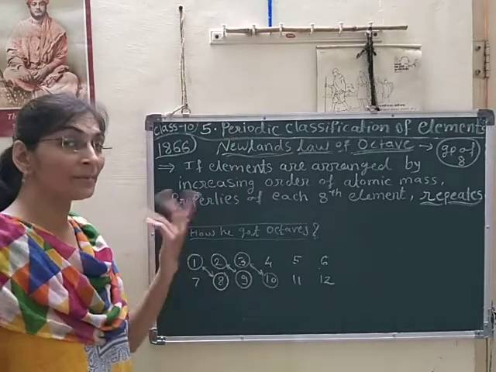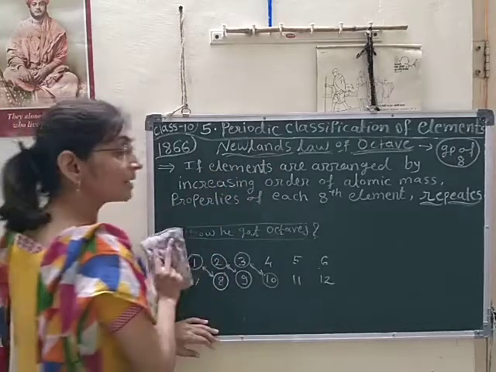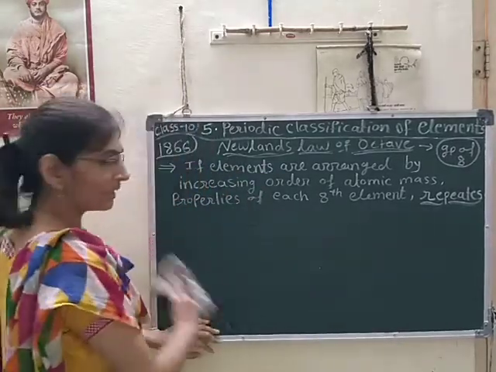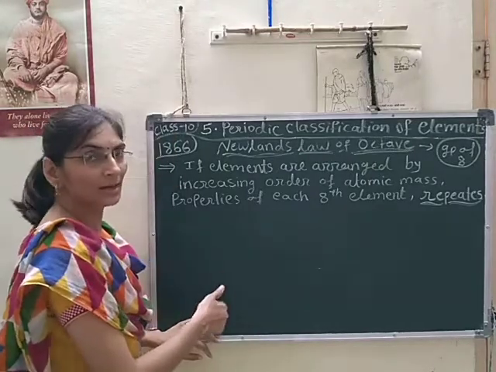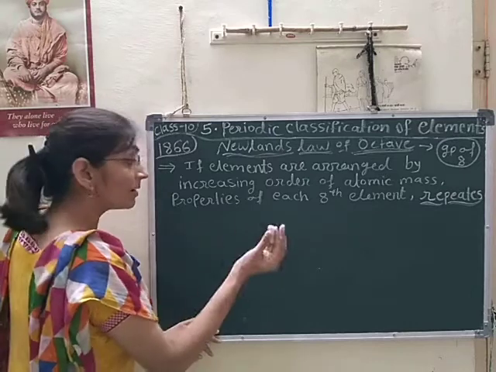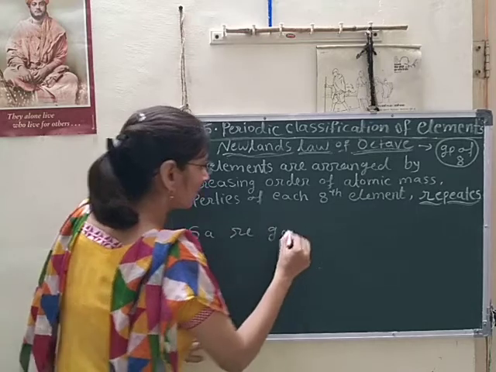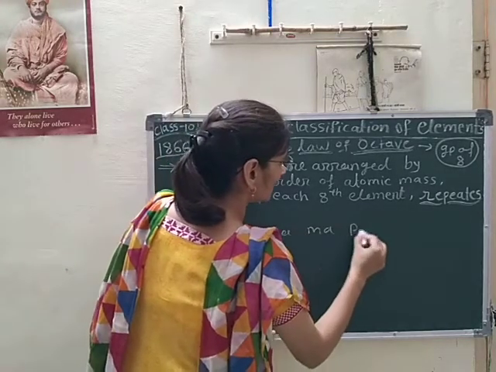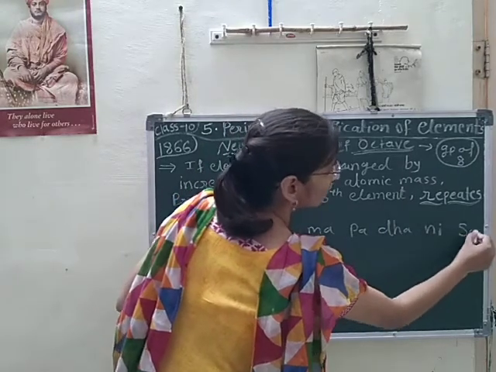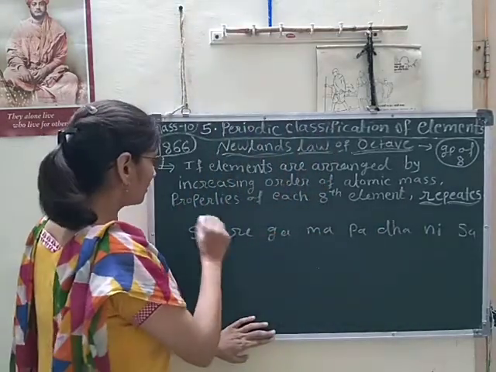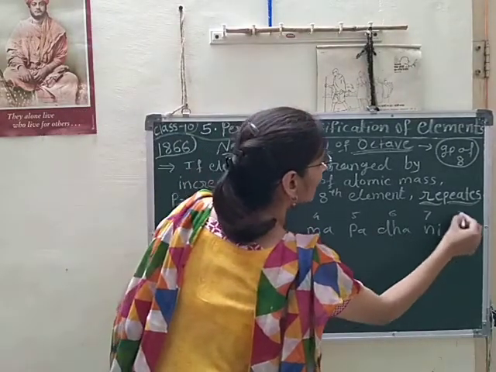So sa is repeated after ni, and what is the number of sa? 8. You will see here, he compared what I discussed with you now with the musical notes: sa, re, ga, ma, pa, dha, ni, and again sa. Yes, 1, 2, 3, 4, 5, 6, 7 and 8.